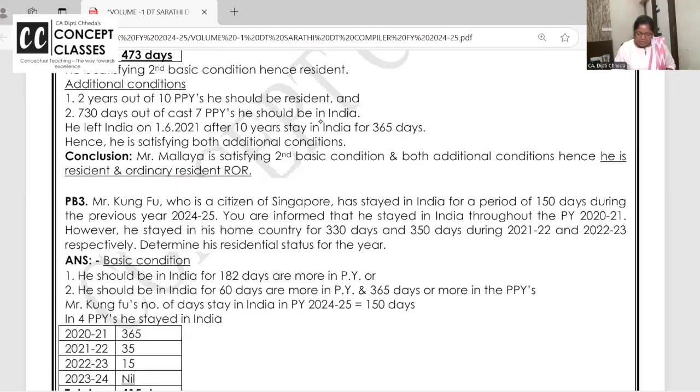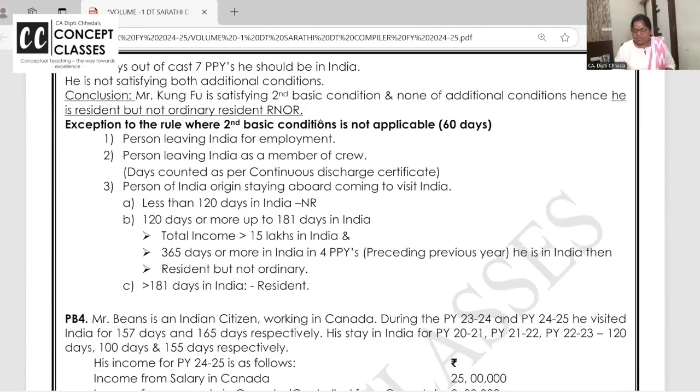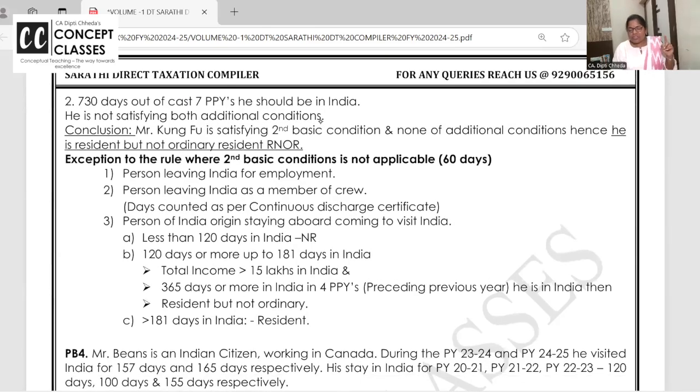Ma'am, the institute answers have so much explanation for you to understand and learn. In the exam, how the presentation should be, that's how I have presented it here. Okay? Come. Now, there is also an exception within the exception to the rule. What is the exception to the rule?